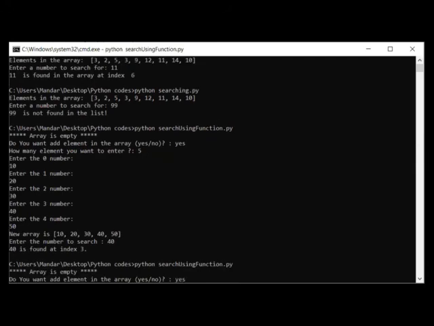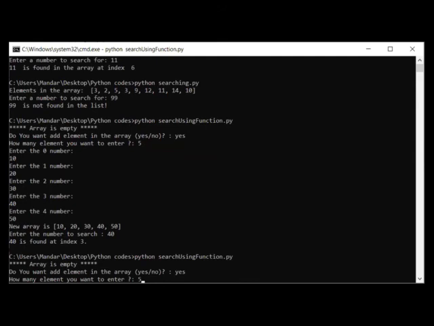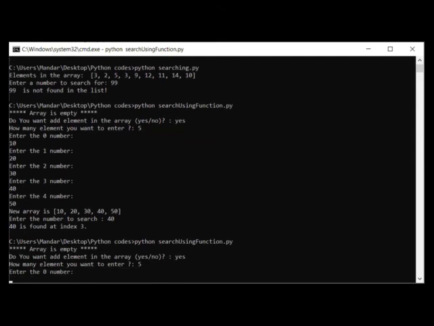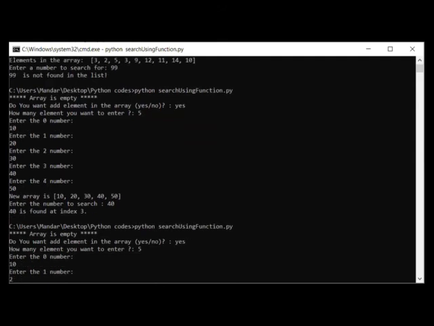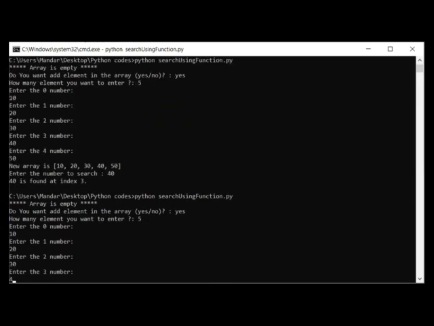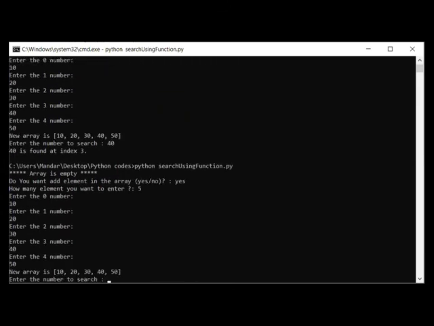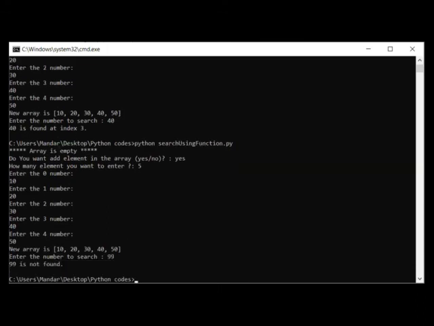Here I am writing yes. How many elements? Let us say again 5. 0th element, that is 10, 20, 30, 40 and 50. Now I am entering here, let us say, 99. All right, now see here 99 is not found.